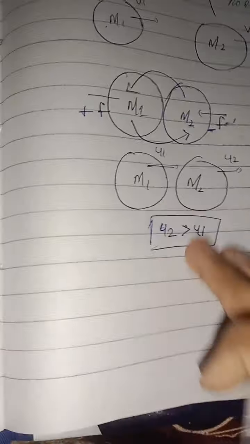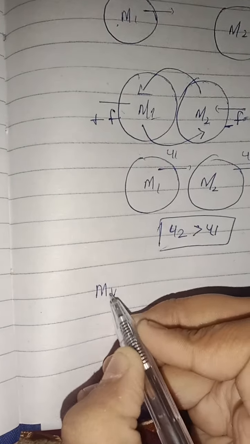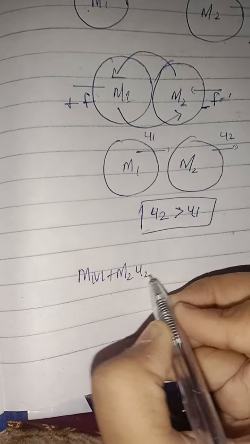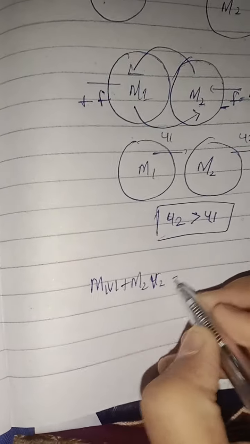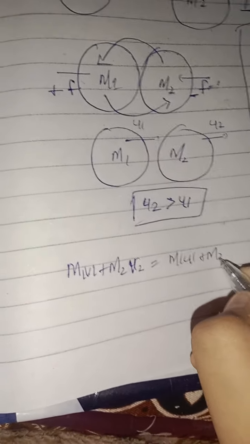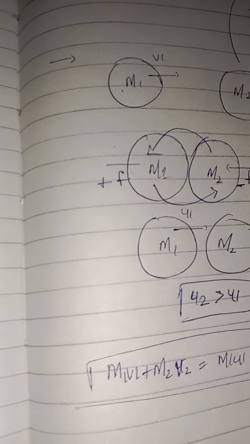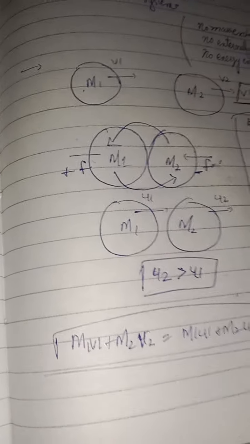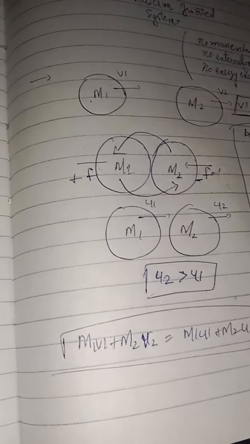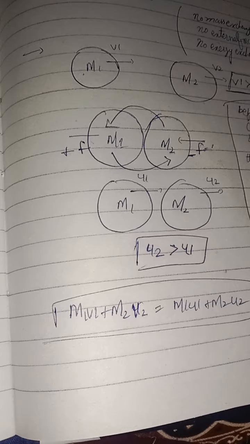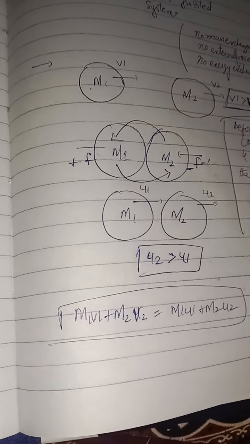Now the formula will be m1 v1 plus m2 v2 is equal to m1 u1 plus m2 u2. Okay, before the collision and after the collision momentum remains the same, momentum does not change. Before the collision and after the collision the momentum remains the same, or we can say that momentum remains unchanged. Okay, and it is valid on an isolated system simply.